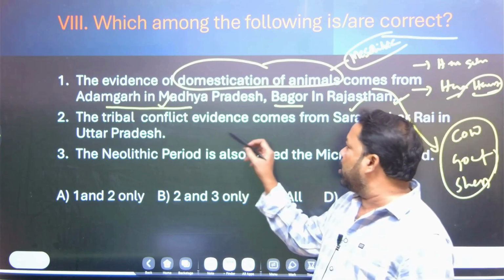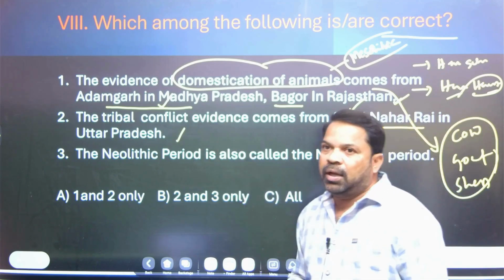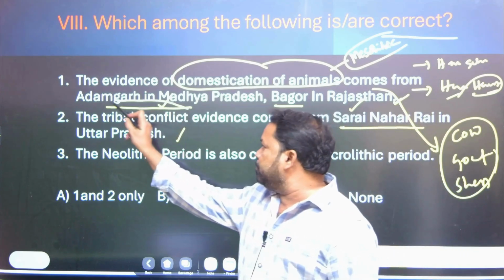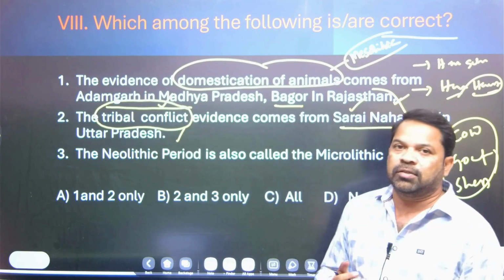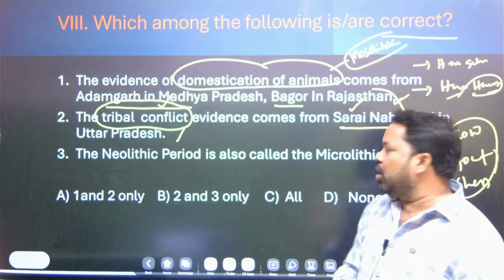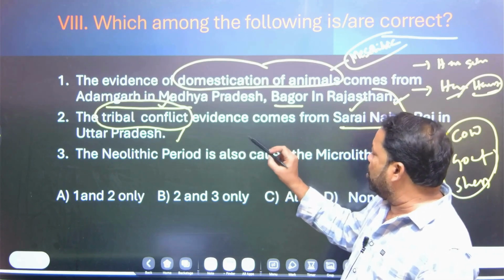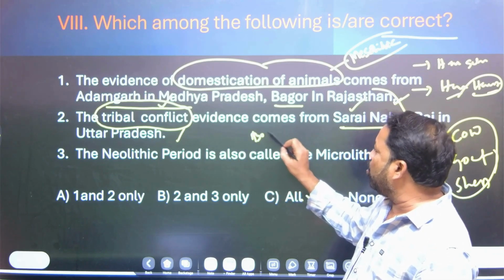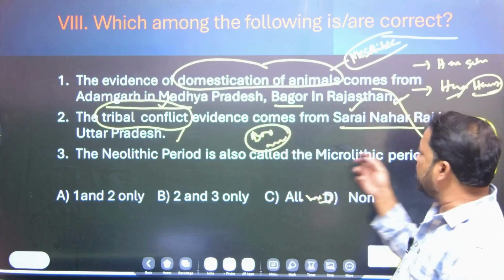The tribal conflict evidence comes from Sarai Nahar Rai in UP. So how do we come to know? Bow and arrow evidence comes from Sarai Nahar Rai.